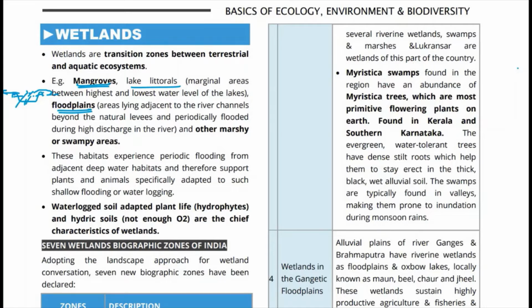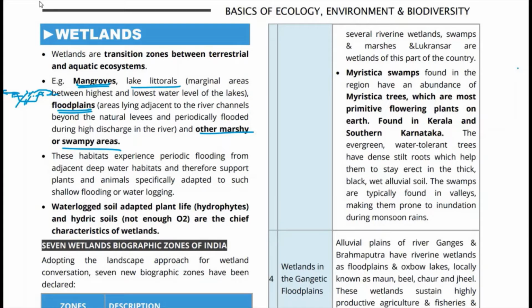So this area, the floodplain, generally वहाँ पर water नहीं होता, but जब flood हो जाता है, so then the floodplain becomes wet, and that remains wet after the flood waters recede also, and then they are floodplain wetlands, right? So this is basically what we can say is a transition zone between terrestrial and aquatic ecosystems, right? And then there are other marshy and swampy areas that can be examples of wetlands.